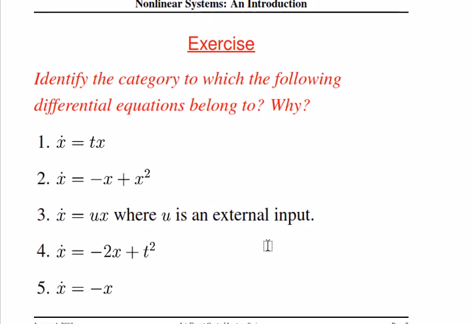Exercise. Identify the category to which the following different equations belong and why. x dot equal to t x, x dot equal to minus x square, x dot equal to u x, where u is an external input. Fourth one is x dot equal to minus 2x plus x t.